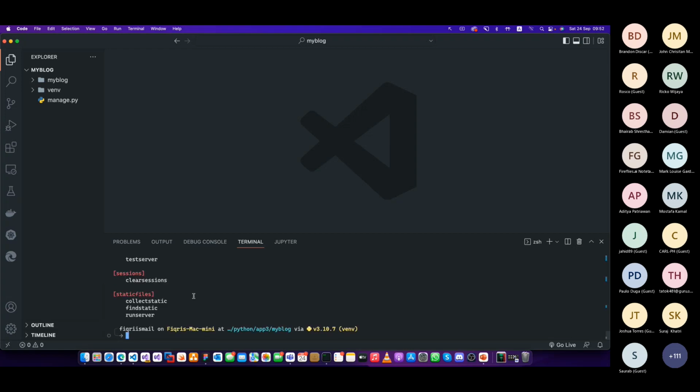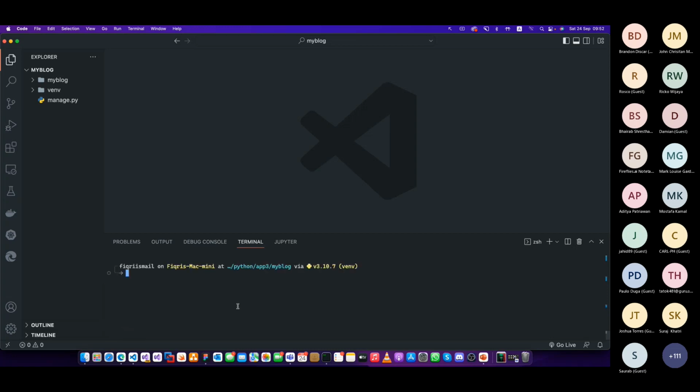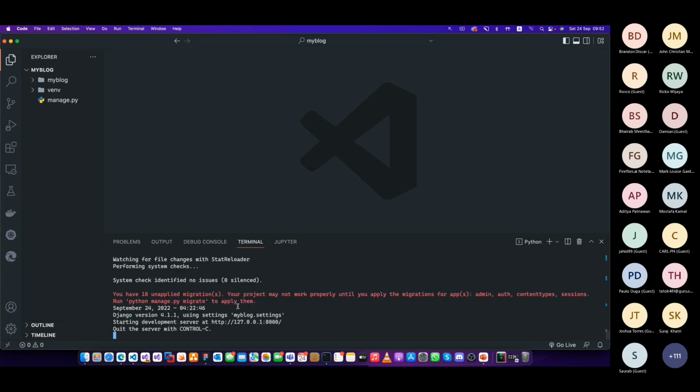You just press enter. You will see a command called runserver. See, this is how you run. Let's say clear. This is how you test: python manage.py runserver. Enter. Now you will see the server is running. Don't worry about this red part, we're going to fix that later. By default, it will say you don't have any databases.